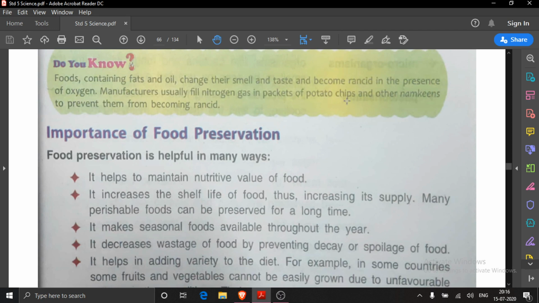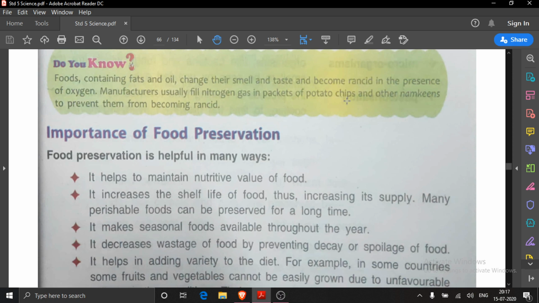In my previous class, I told you, whenever you purchase potato chips from the market, then what is there? The packet is this big, but inside the chips are very few. When you open the packet, then gases are there. The packet is filled with vacuum packing. No oxygen gas is there, but which gas is being filled? Nitrogen gas. And why? To preserve it. In other namkeen mixtures also, nitrogen gas is filled to preserve them.